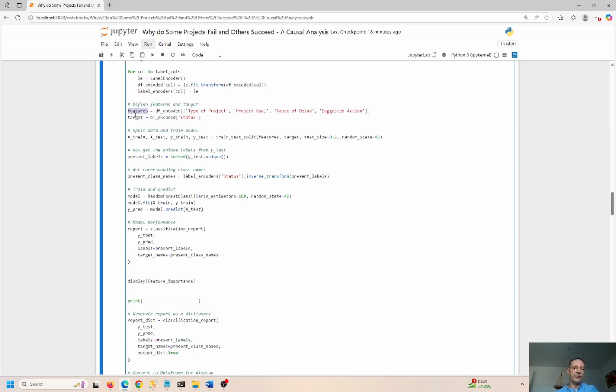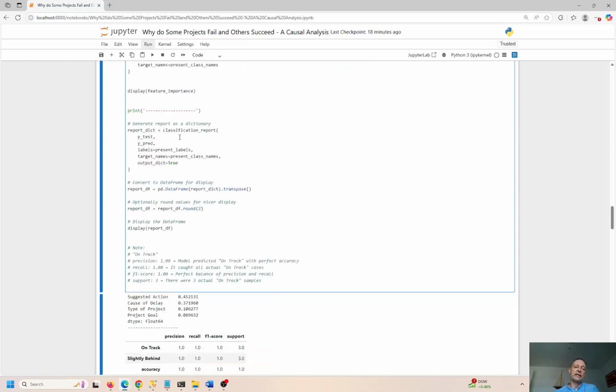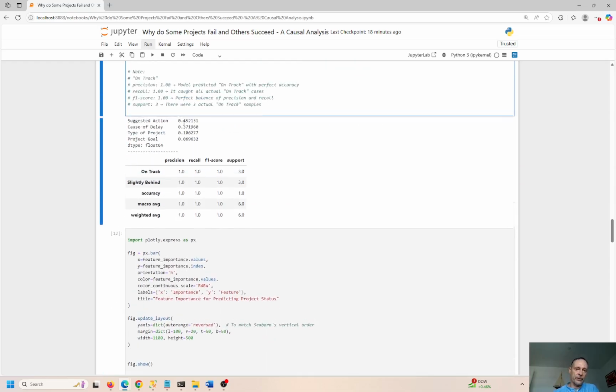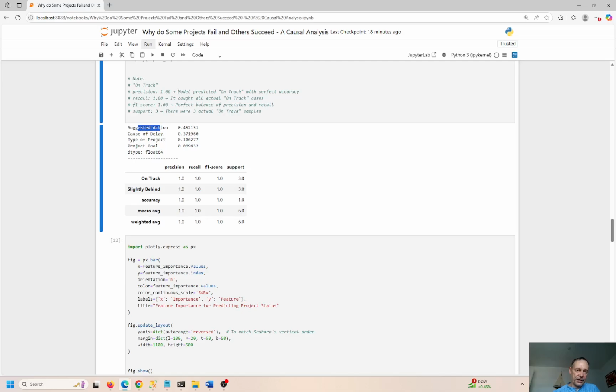Okay, so independent variables, dependent variable, you always have one dependent, and you can have one, or more likely, if it's just a basic linear relationship, you'll have multiple independent variables. Here we have 4, and we're going to see what kind of statistical impact it has on the target variable, which is status, which is the delay of the project, or is it on time, right? That's what we're looking at. So we can look at the features over here. So the suggested action,